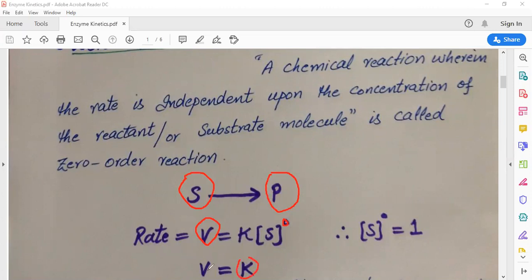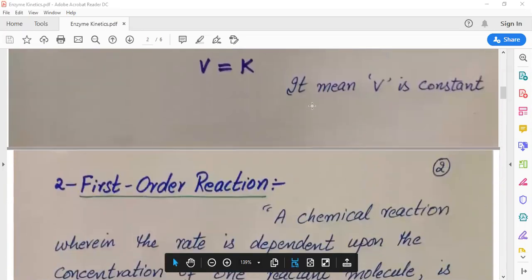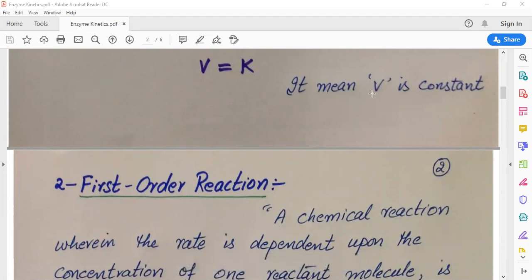It means in a zero order reaction, the initial velocity of the enzymatic reaction is independent of the substrate concentration. S naught is equal to 1, so V is equal to K. It means in a zero order reaction, the velocity or the rate of reaction is constant.